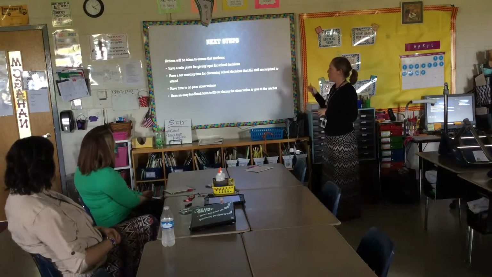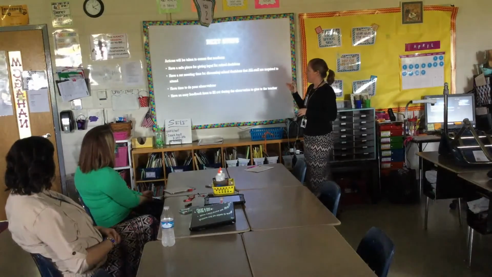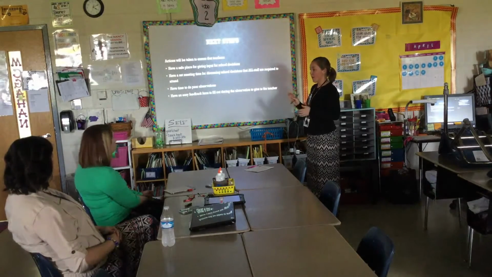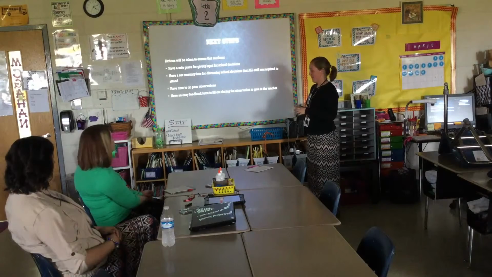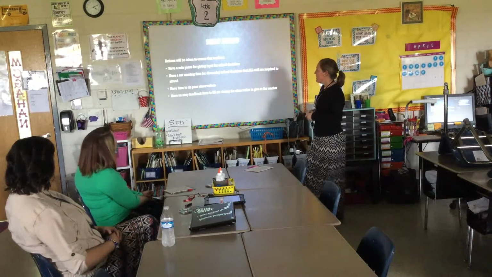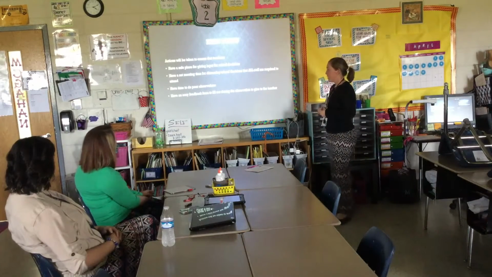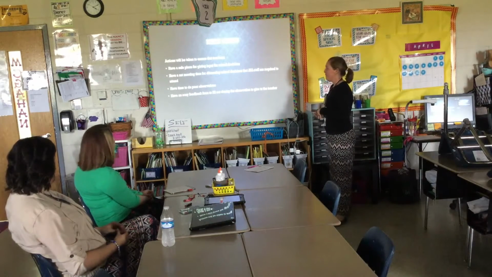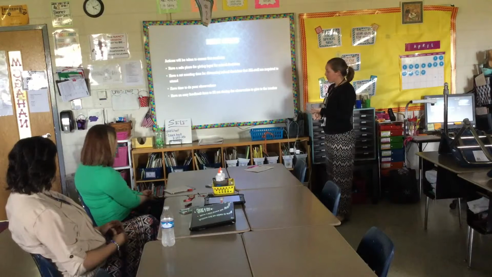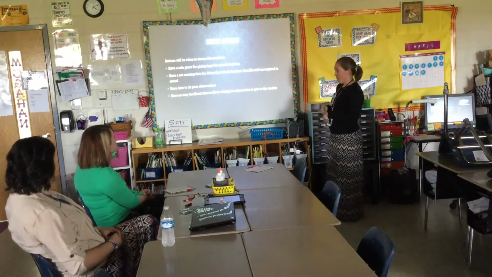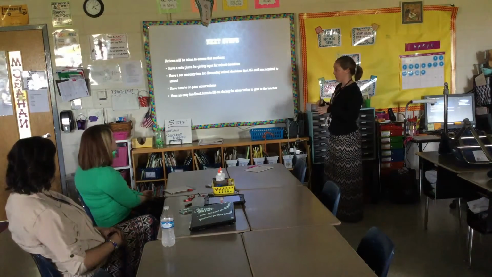So some next steps for our school: we will have a safe place for giving input on school decisions. This could be a comment box, or an anonymous comment card that we leave at PLCs, something like that. Have a set meeting time for discussing school decisions that all staff are required to attend, not just a stakeholder meeting like we have where it's optional. Have time to do peer observations, whether it's during our planning or we get a sub and go to another school to observe. Have an easy feedback form to fill out during the observation to give to the teacher. That way, when we're in there, we can write comments and leave it on their desk as we walk out the door, and we don't have to worry about losing the paper.